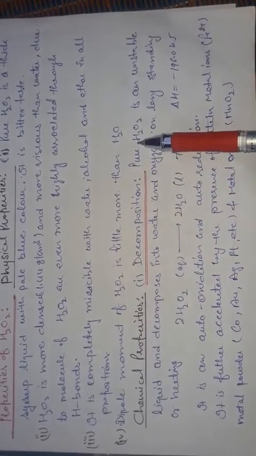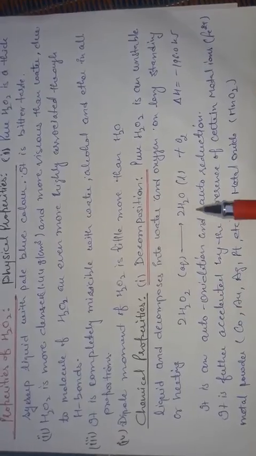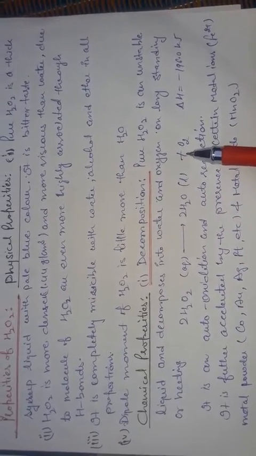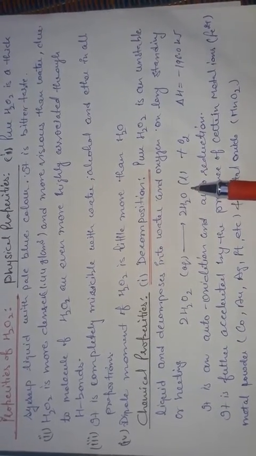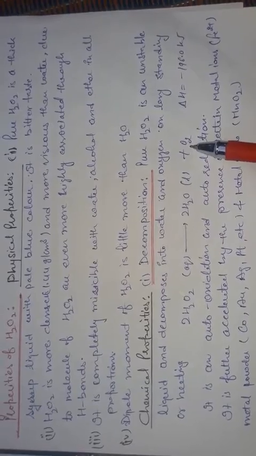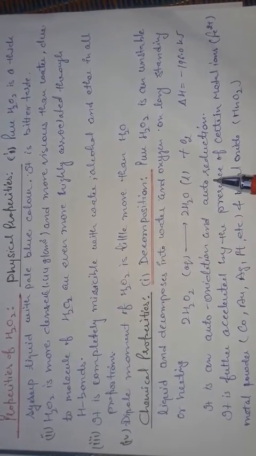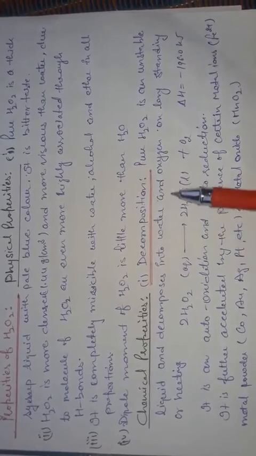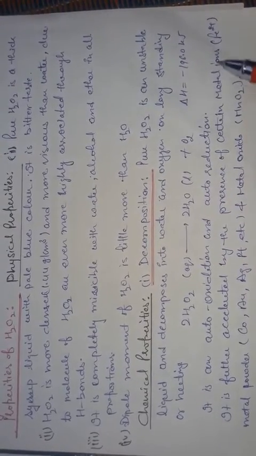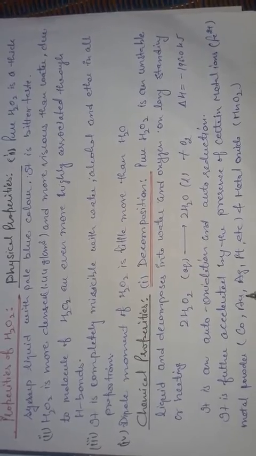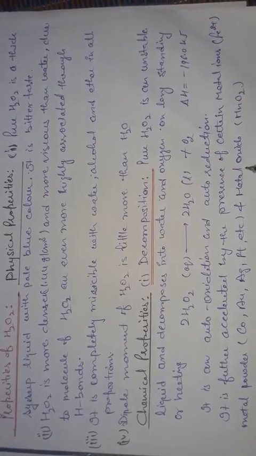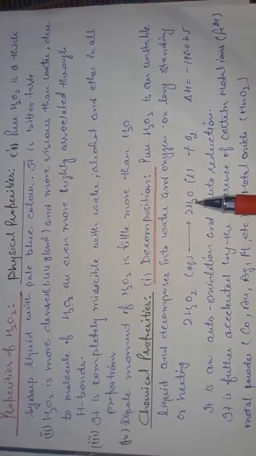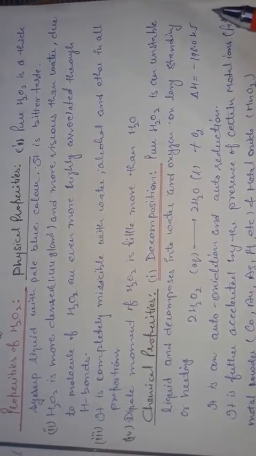Here, pure hydrogen peroxide liquid decomposes and is converted into water and oxygen. On standing for a very long time or on heating, it also decomposes into water and oxygen. This is also an auto oxidation and reduction process. This reaction is also accelerated by certain metal ions and metal powders like copper, silver, gold and platinum, along with some metal oxides. These are helpful for the decomposition of hydrogen peroxide to water and oxygen.